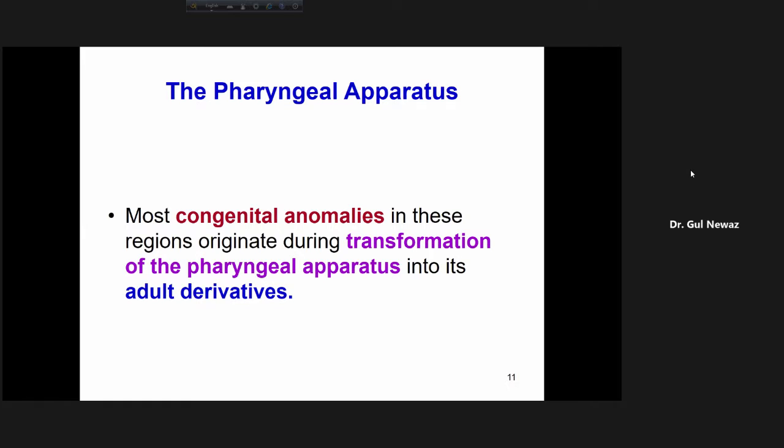We will see what adult structures are derived from the pharyngeal apparatus. During this transformation of the pharyngeal arches, pouches, and clefts, if anything goes astray or there is deviation, there will be some anomalies.